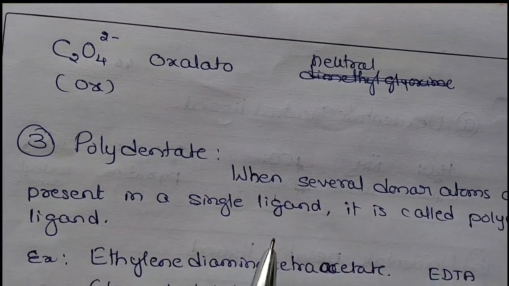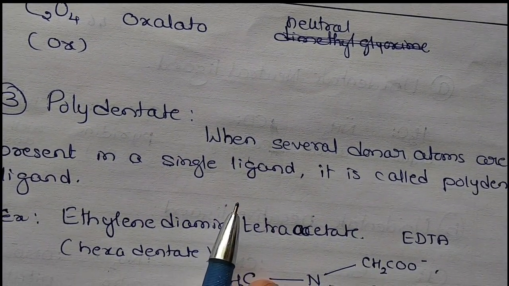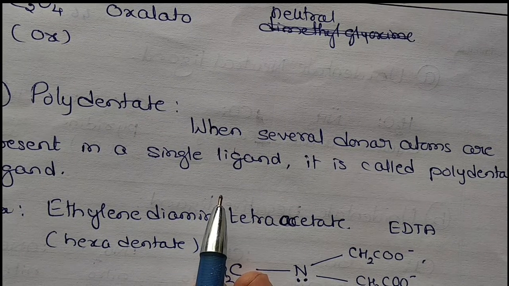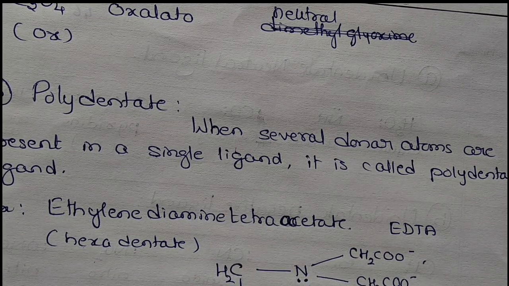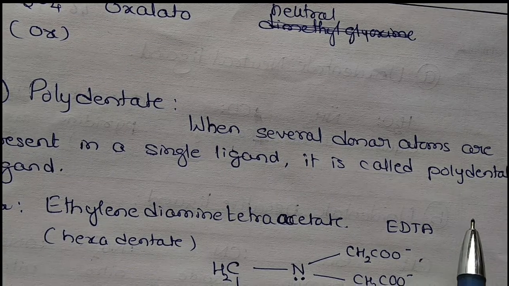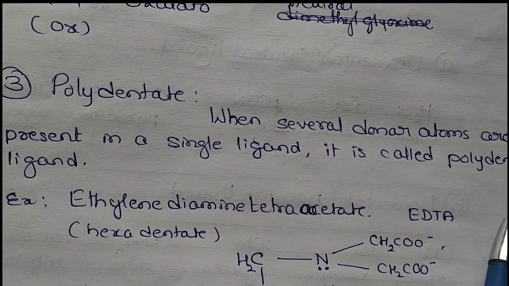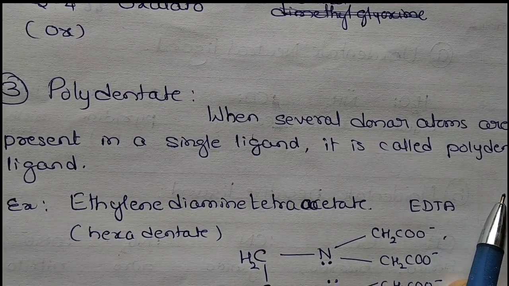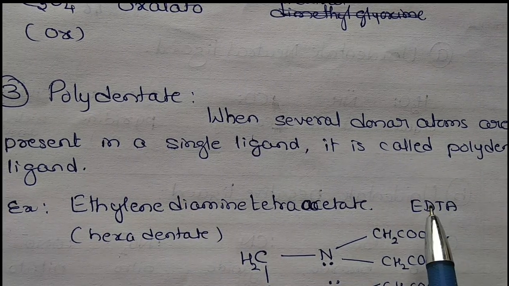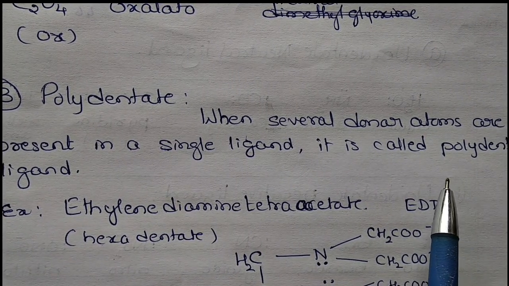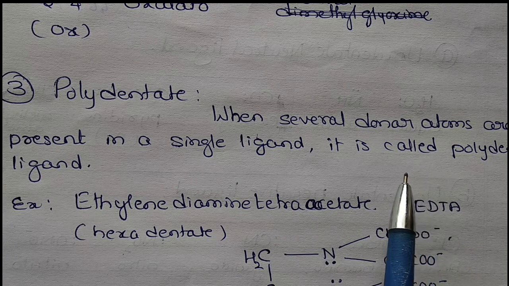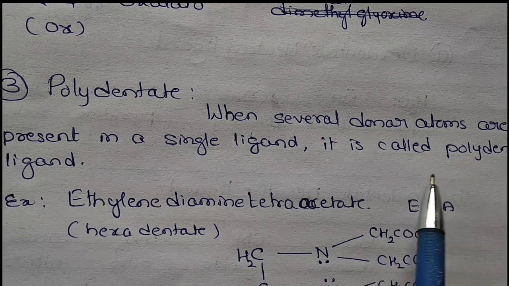Next is a polydentate ligand. Poly means many. When several donor atoms are present in a single ligand, it is called a polydentate ligand. Okay, so if there are more than two donor atoms, that is called a polydentate ligand.